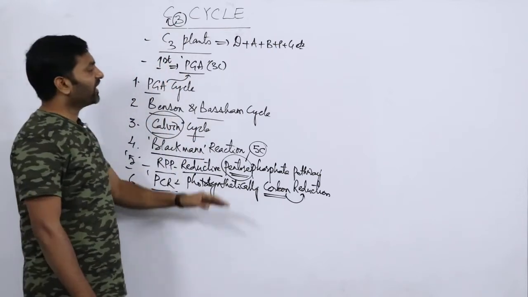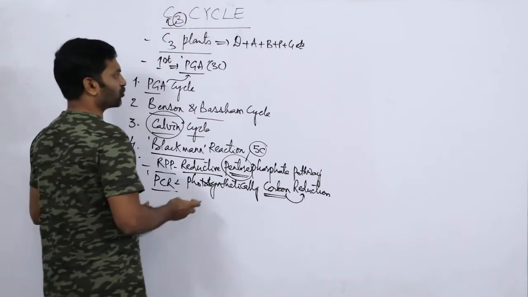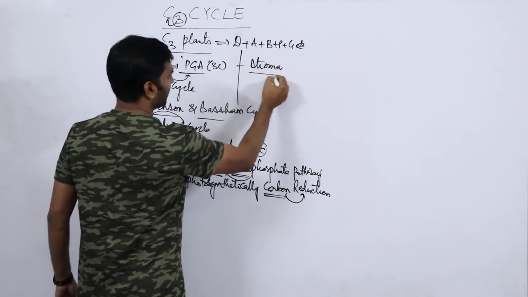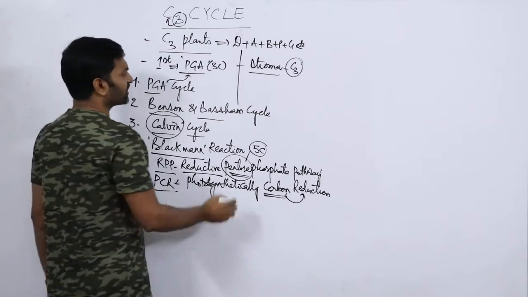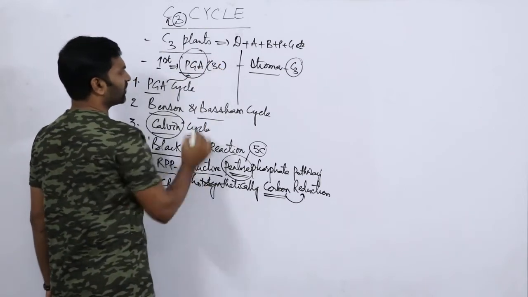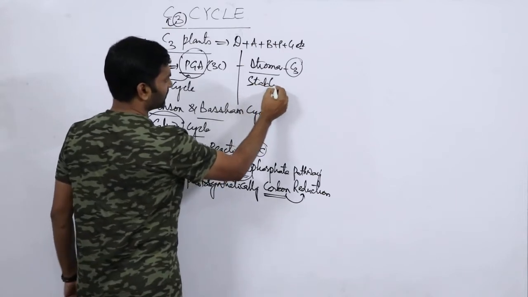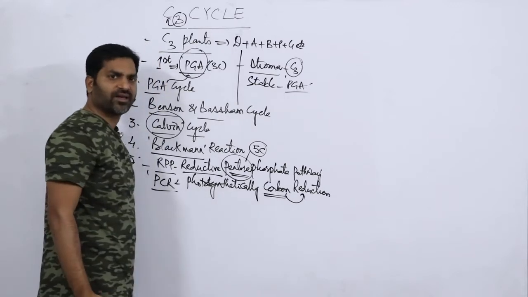Where does it occur? Inside the chloroplast, particularly the stroma. The stroma is the site for the C3 cycle. So what about the first stable compound? The first stable compound in the C3 cycle is PGA, phosphoglyceric acid.